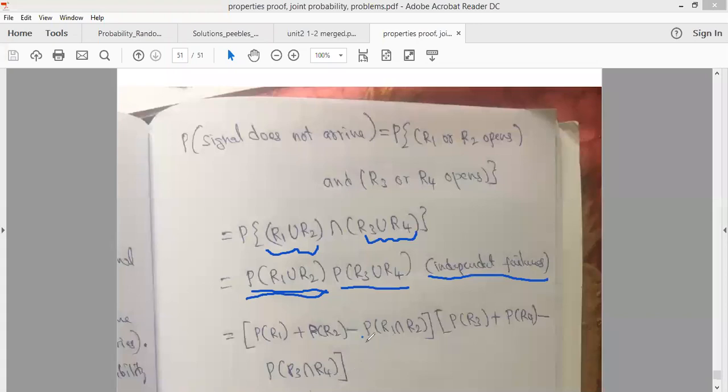And what is the probability of R1 intersection R2? It will be equal to probability of R1 times probability of R2, because these are independent events. Similarly, probability of R3 intersection R4 will be equal to probability of R3 times probability of R4.